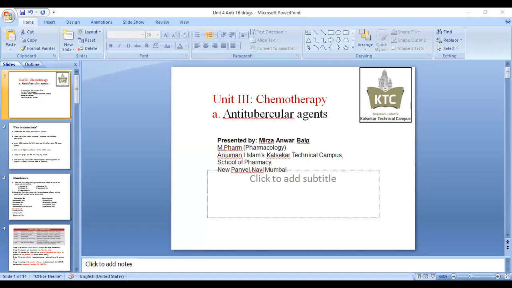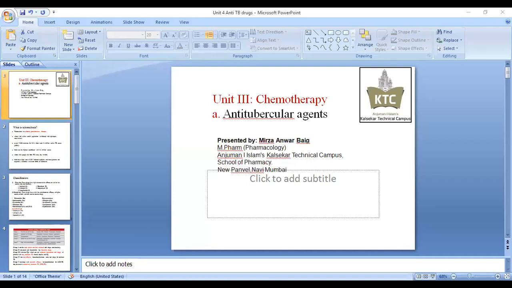First of all, just briefly, we'll see what tuberculosis is. Basically, this is a granulomatous disease. Nodes and granules are formed in the lungs and in the brain. So this is basically a granulomatous disease and it is chronic. It takes time to develop and takes time for treatment.